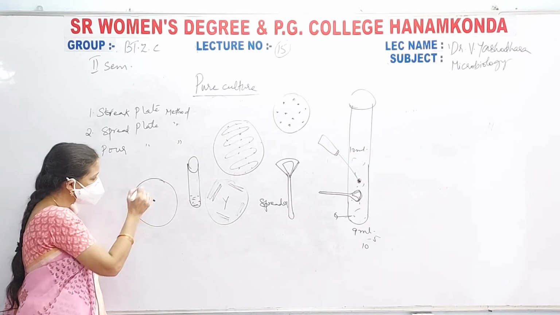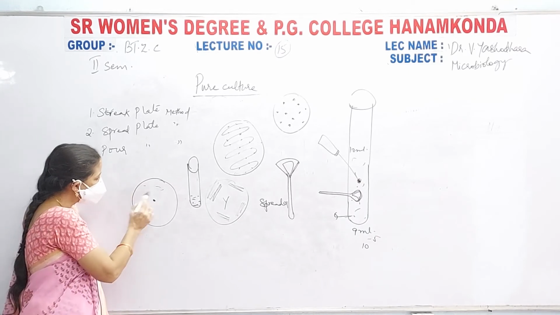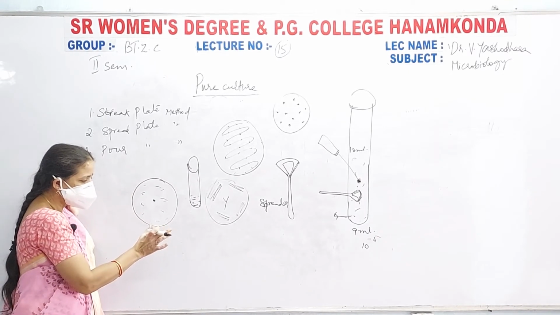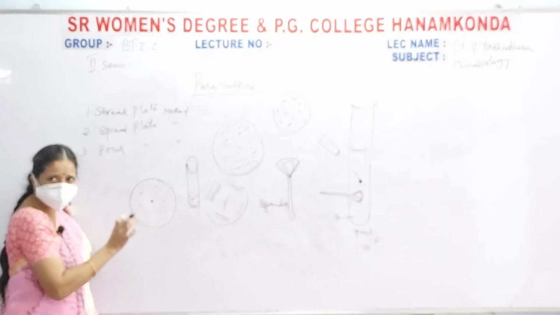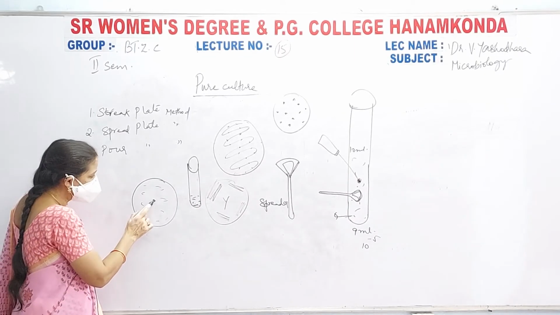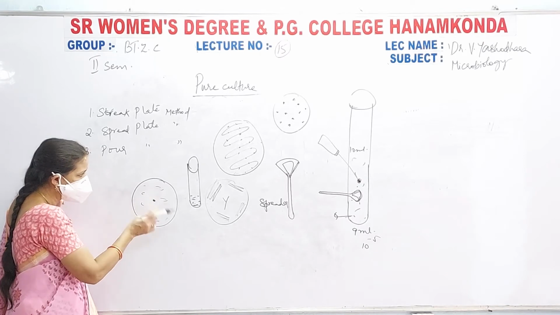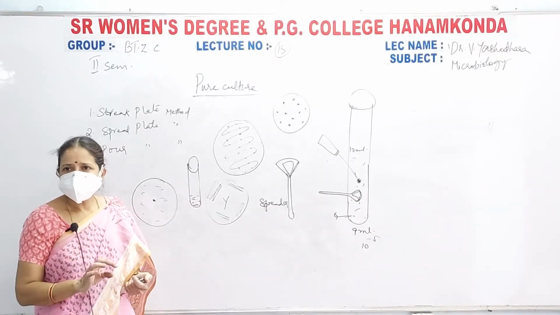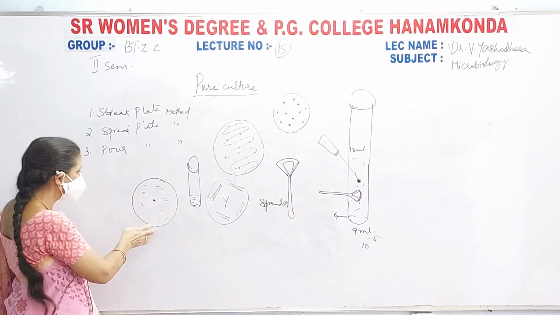Now you pour this medium. When you pour it, gently rotate the petri plate slowly so that this bacterial culture will mix up in the medium. Cover it with a lid and keep it aside without any disturbance so that the medium gets solidified.